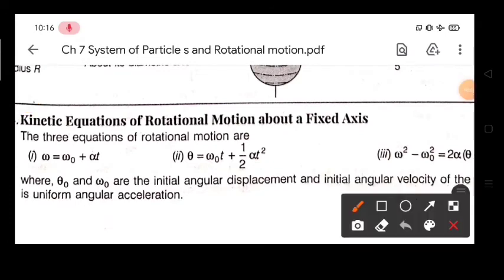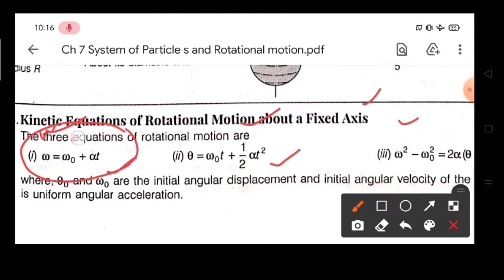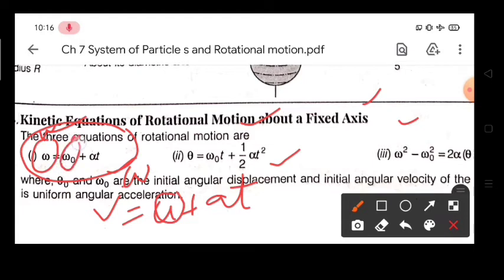Then here we have the next topic, that is kinetic equations of rotational motion. So learn all these three equations. A simple numerical will be asked to you based on their application. Like, first equation is what? Omega is final angular velocity, omega naught is initial angular velocity, alpha t. Like in linear motion we have v equal to u plus at. So v is your final velocity. Here final velocity is represented by omega, and u is initial velocity, that is omega naught, and a is acceleration. So here alpha is your acceleration and t is the same time.